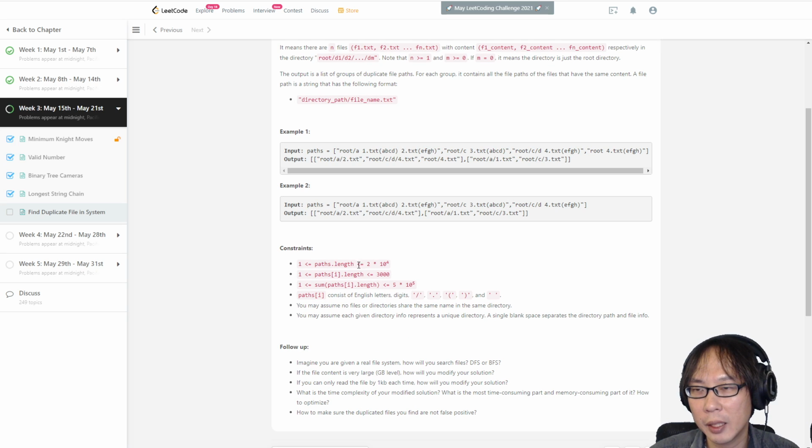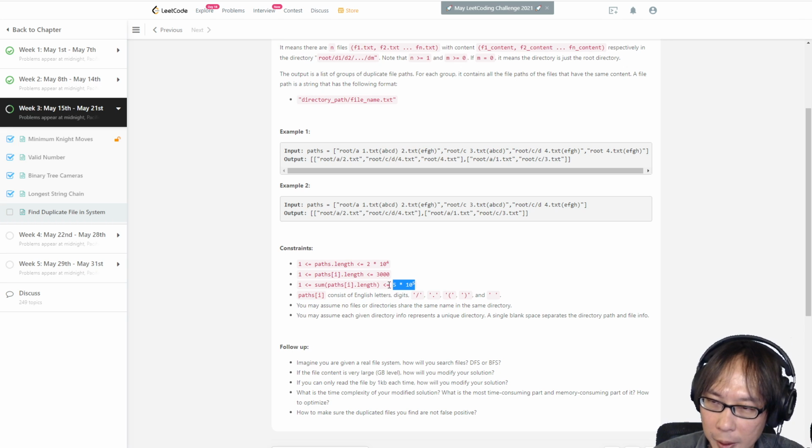Oh, the constraints. The path length will be less than 2 times 10 to the 4, 20,000. Okay. So the array length is this, so we will have less than 20,000 strings, and each string will be less than this length. And the sum of path i length will be smaller than this. I guess it's just for you to calculate the time complexity, I think.